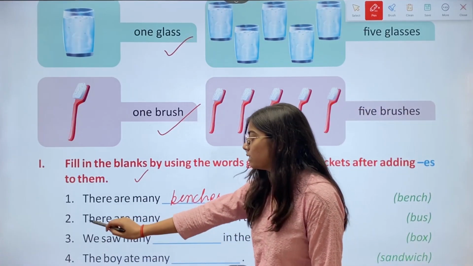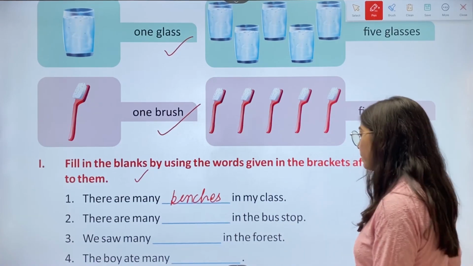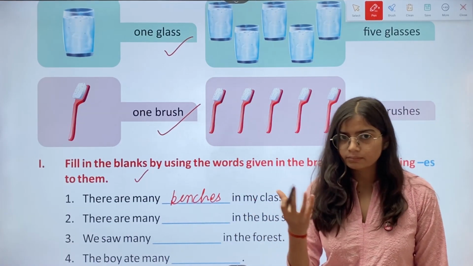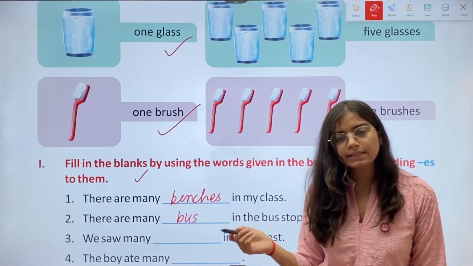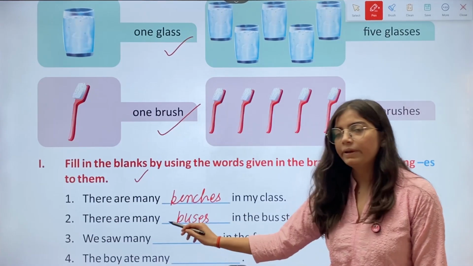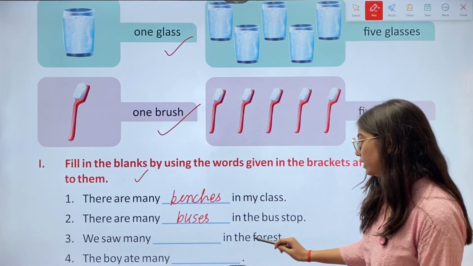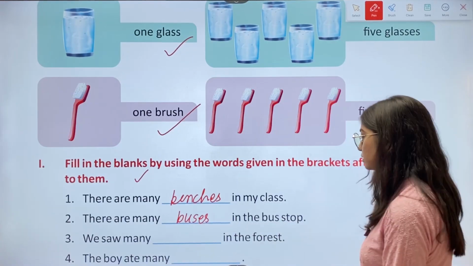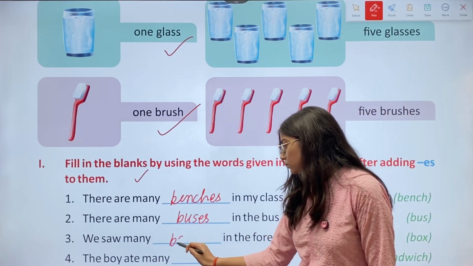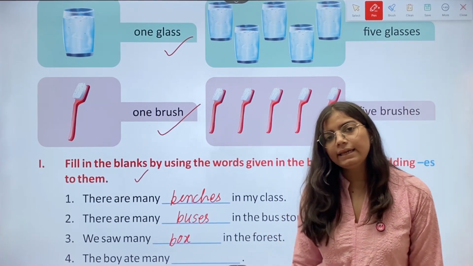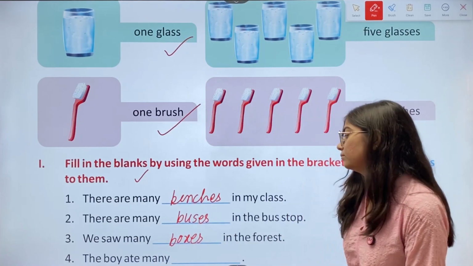Then we have second, there are many dash in the bus stop. We have the option bus. So first we'll write the bus. Then we'll add es, which makes it buses. Then we have third one. We saw many dash in the forest. We have option box. So first we'll write box. Then we'll add es, which makes it boxes.